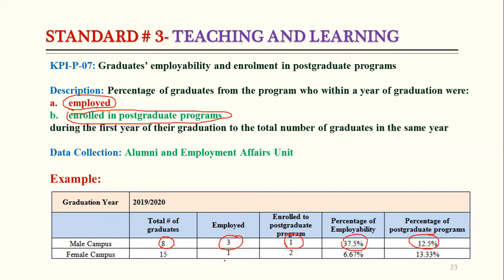Similarly, in the female campus, we can see some results here. So we have to calculate this. From where can we get this data? We have the alumni and employment affairs unit. The information about how many students are offered a job, are doing a job, and how many students are enrolled in a master program can be collected from them.